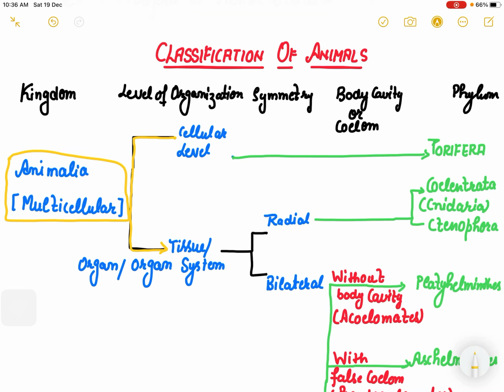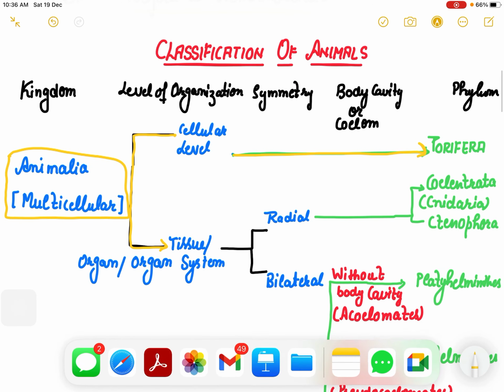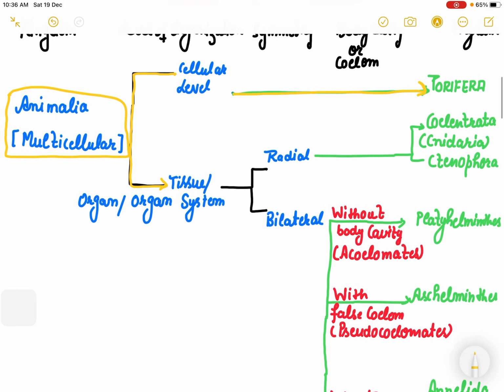Animals with cellular level of organization are included in the group porifera. Very simple first group, that is the sponges, the first phylum which we will take into consideration.